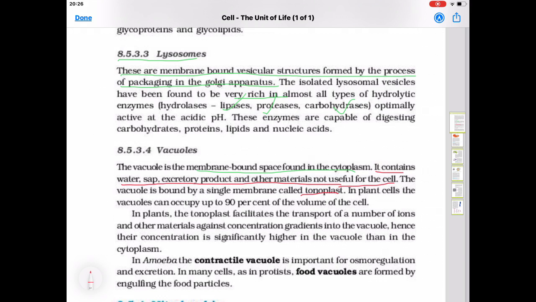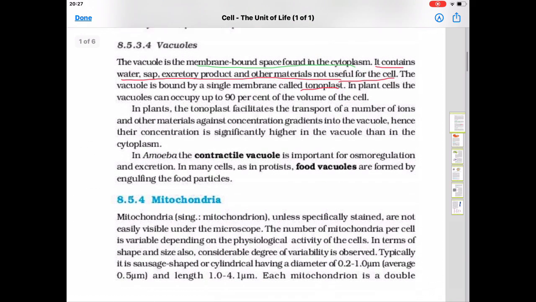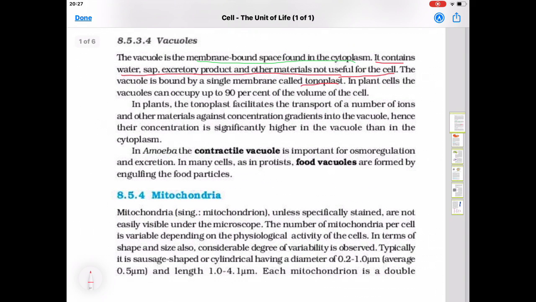In a plant cell, the vacuole is large and it contains tonoplast. In plant cells, the vacuoles can occupy up to 90% of the volume of the cell. So, large vacuoles are present in plant cells. In plants, the tonoplast, that is the membrane of the vacuole, facilitates the transport of a number of ions and other materials against the concentration gradient into the vacuole. Hence, their concentration is slightly higher in the vacuole than in the cytoplasm.